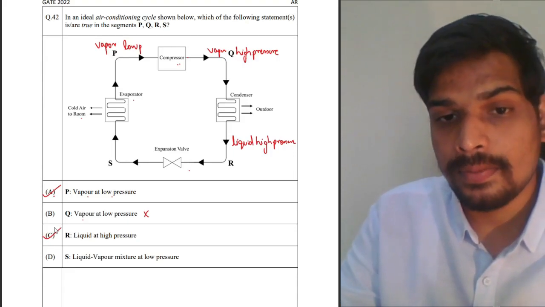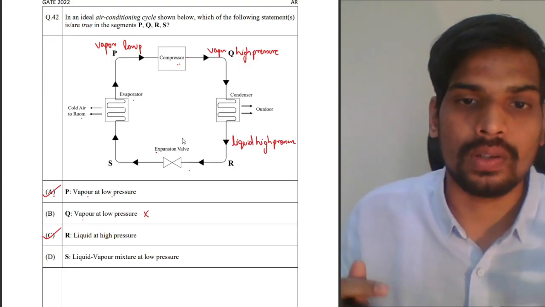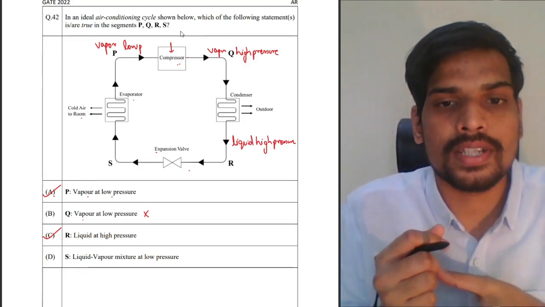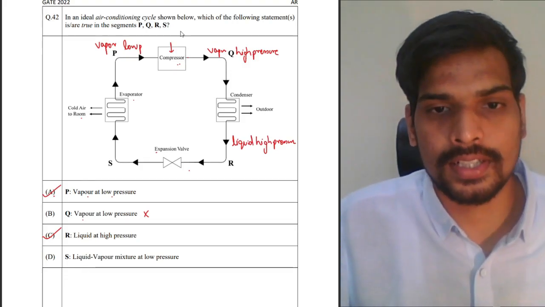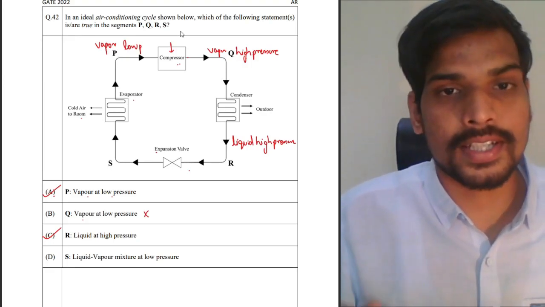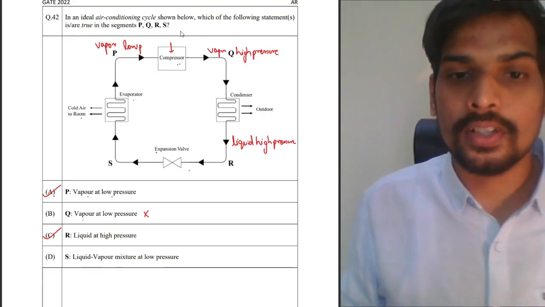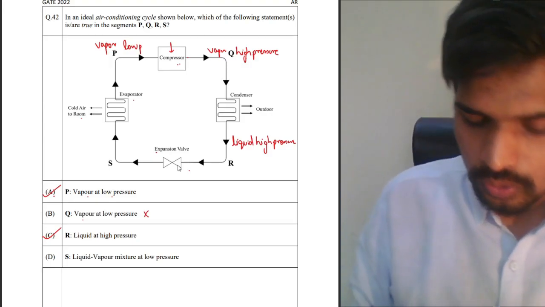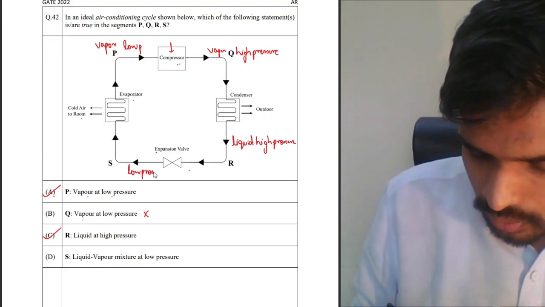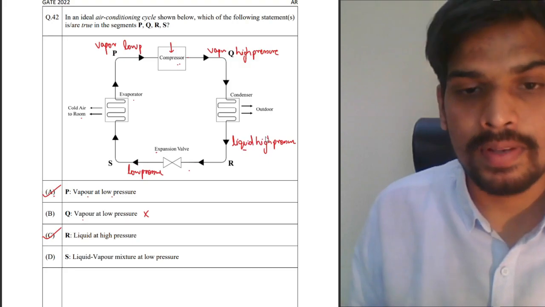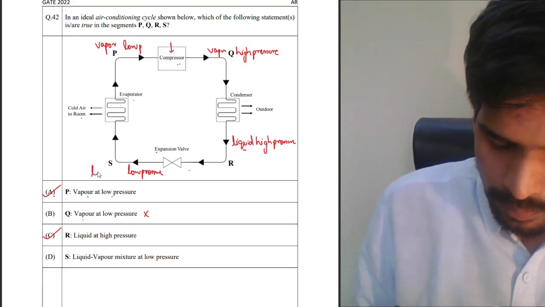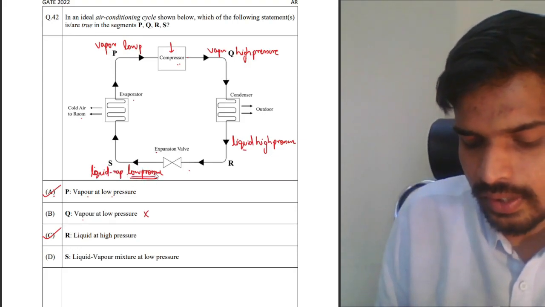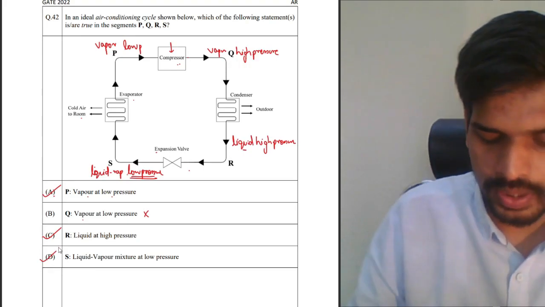Now when this liquid refrigerant passes through the expansion valve, it is the opposite of the compressor. In the compressor you apply pressure and subject it to high pressure. In the expansion valve you release the pressure suddenly. This is called the Joule-Thomson effect, because of which the air conditioning cycle actually works. Cooling takes place. So the expansion valve is where the pressure is suddenly released, so the output will be at low pressure, and when you release the pressure, some part of the liquid will vaporize. So out of the expansion valve you will get a combination of liquid, mostly liquid but some part vapor also, mainly under low pressure. So liquid vapor mixture at low pressure is the correct answer.